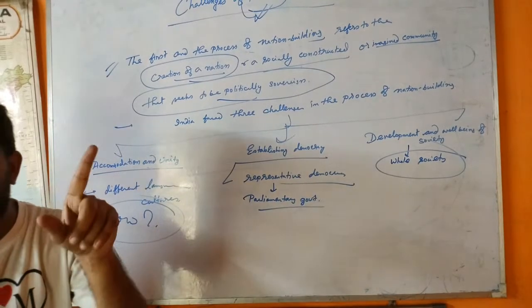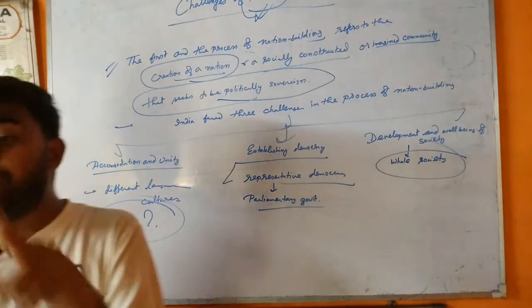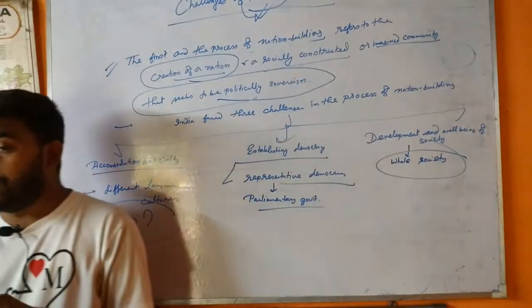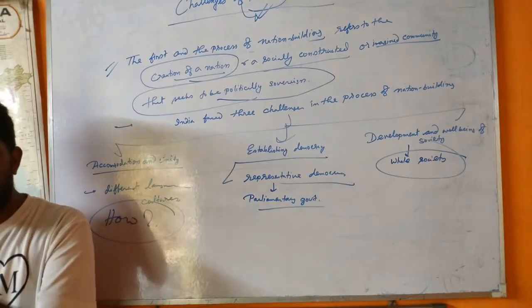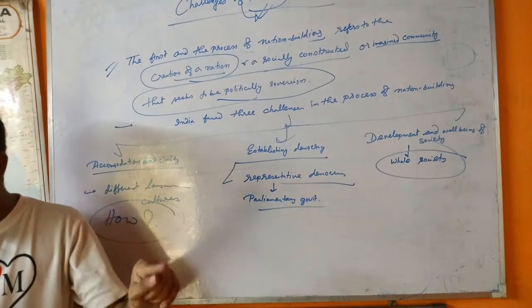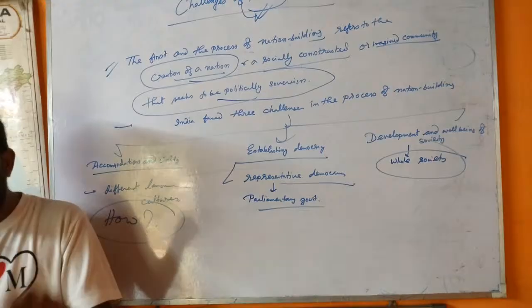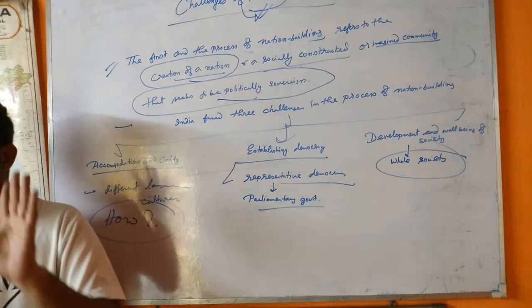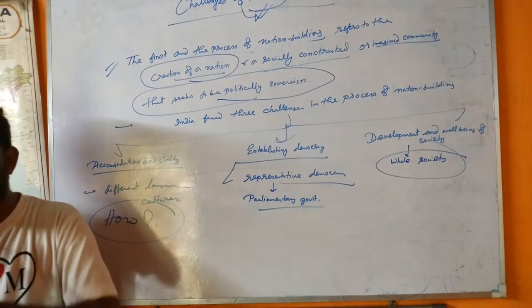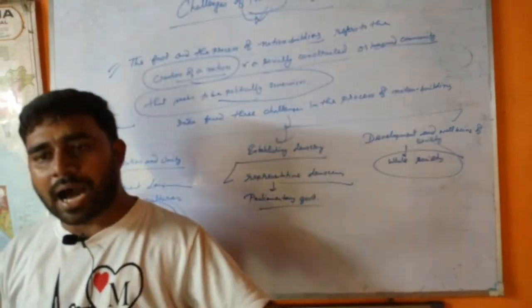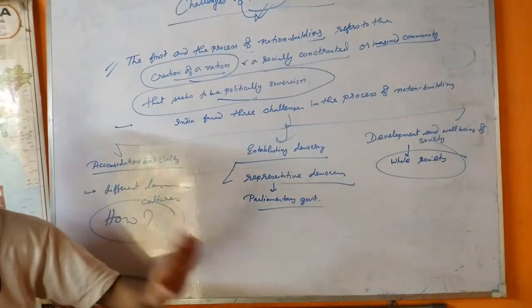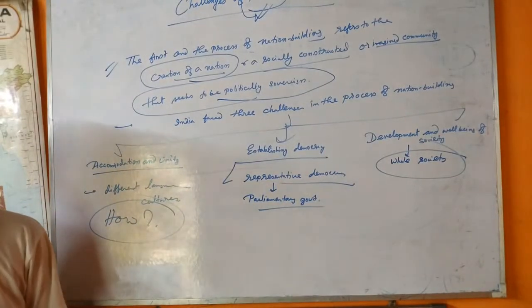Article 15 clearly says prohibition of discrimination on the grounds of religion, race, caste, sex, place of birth. What does it mean? It means that all people who live in our society are not discriminated against on the basis of their religion, caste, class, or gender.